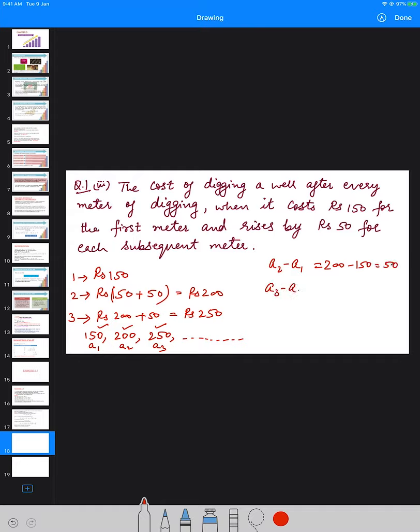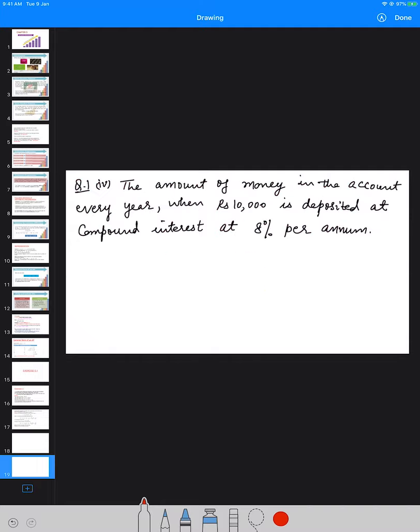Similarly, A3 minus A2 will be 250 minus 200, that is also equal to rupees 50, which is coming out to be the same. Hence, the sequence formed by converting the given statement into a sequence will be an AP.